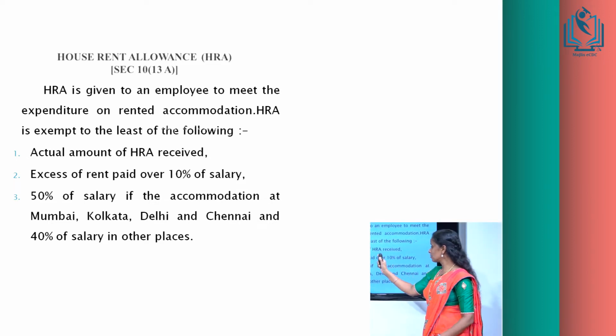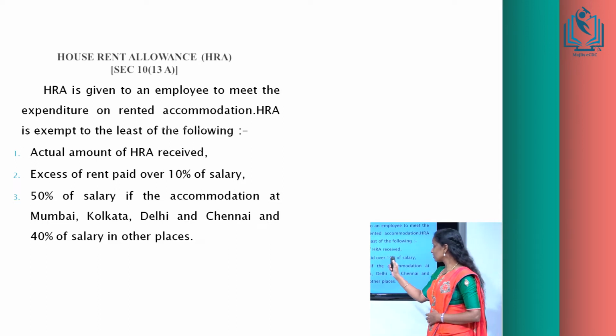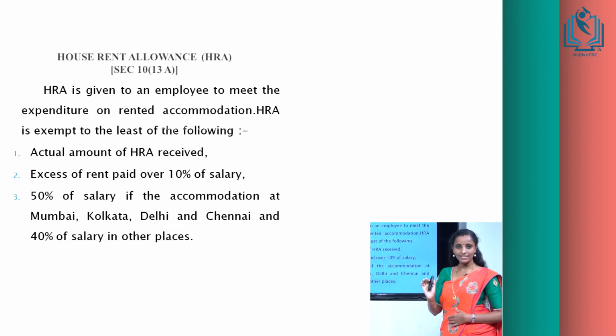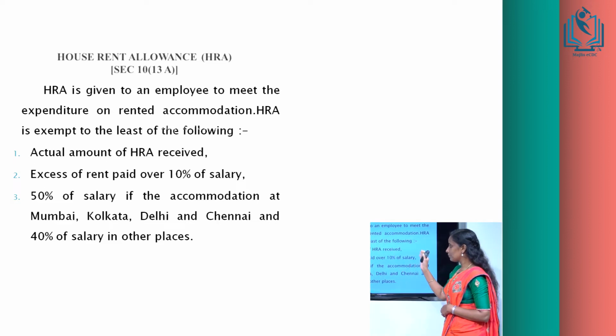First one is actual amount of HRA received. Second one, excess of rent paid over 10% of salary, and third criteria is 50% of salary if the accommodation is at Mumbai, Delhi, Kolkata or Chennai, and 40% of salary in other places. So, actual amount of HRA received is the actual amount of HRA paid by the employer to his employee.